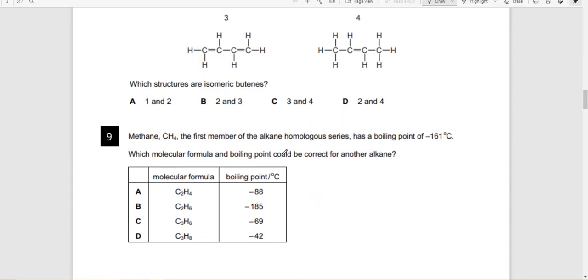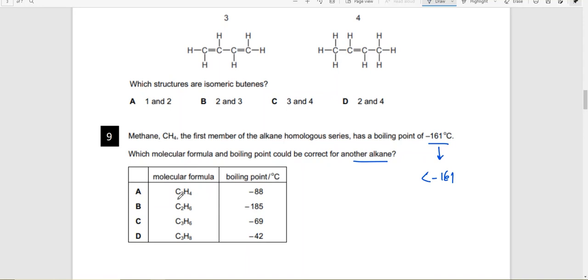Which molecular formula and boiling point could be correct for another alkane? Methane, the first member of the alkane homologous series, has a boiling point of minus 161. If the first member of the alkanes has a boiling point of minus 161 degrees Celsius, it means the rest of the alkanes will have higher boiling points, because methane is the first member and the rest will have bigger structures.